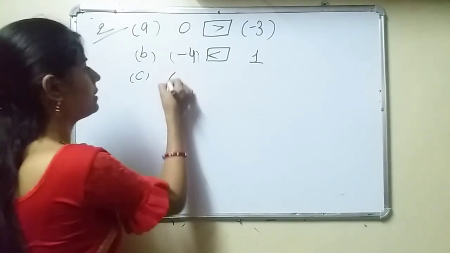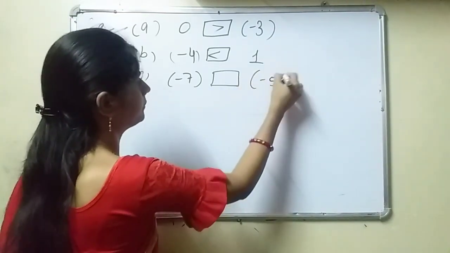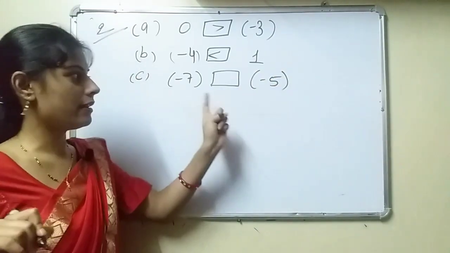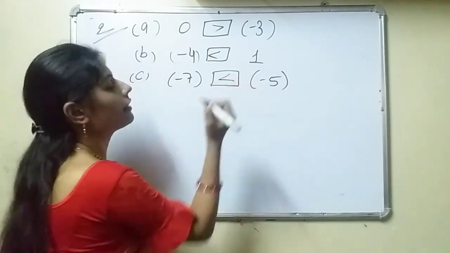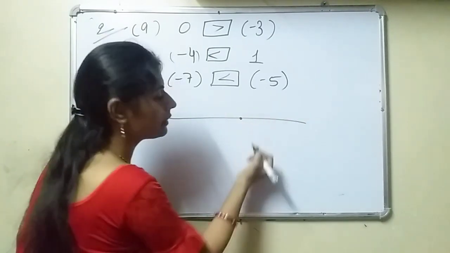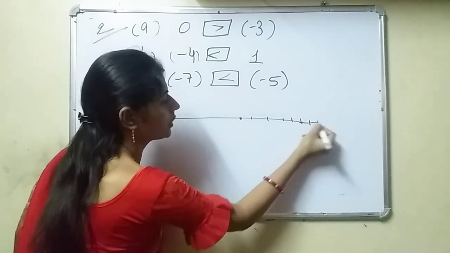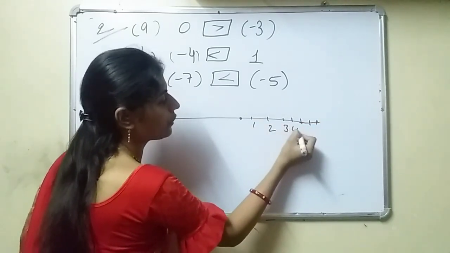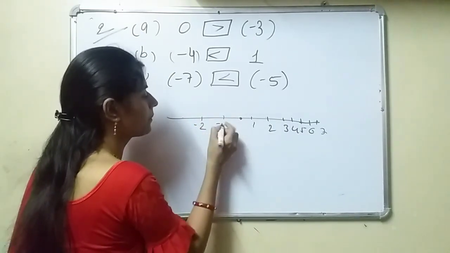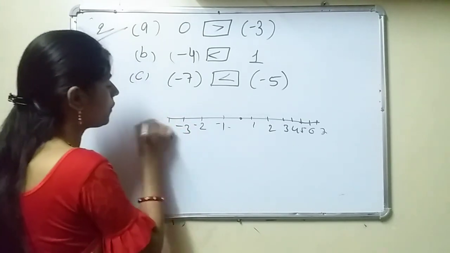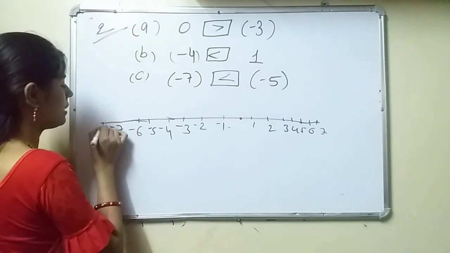See, -7 and -5. Now see, which is greater? -5 is greater or -7 greater? See, -5 is greater. How? When you are making the number line, on the positive side: 1, 2, 3, 4, 5, 6, 7. Seven points we are making here. Here -1, -2, -3, -4, -5, -6, -7, -8.